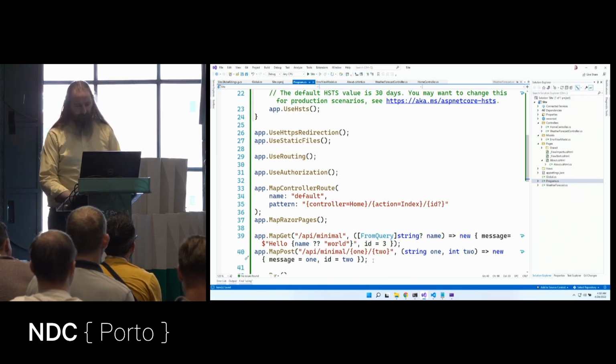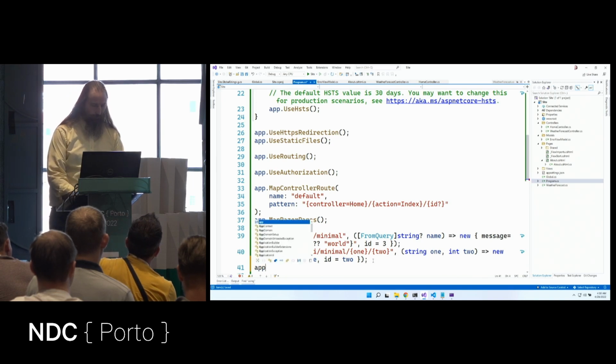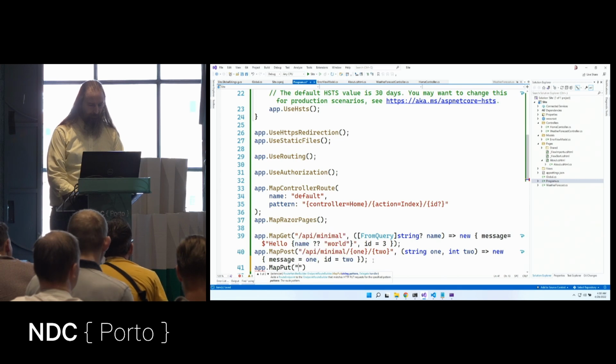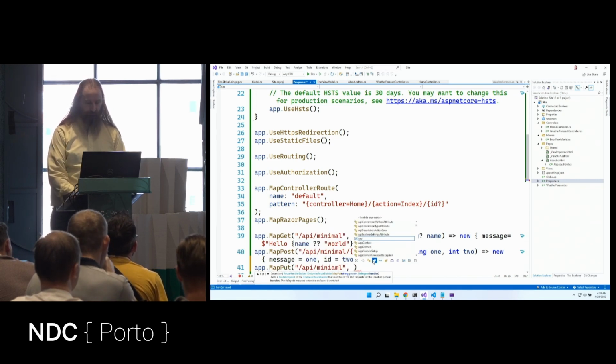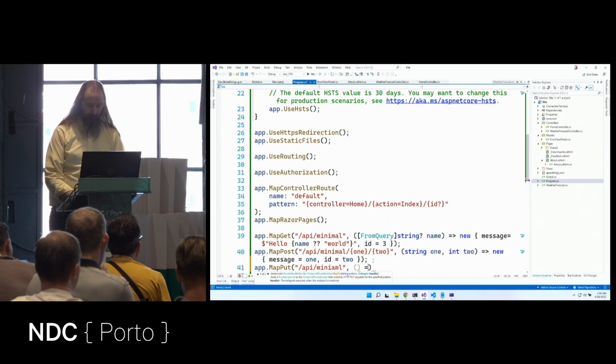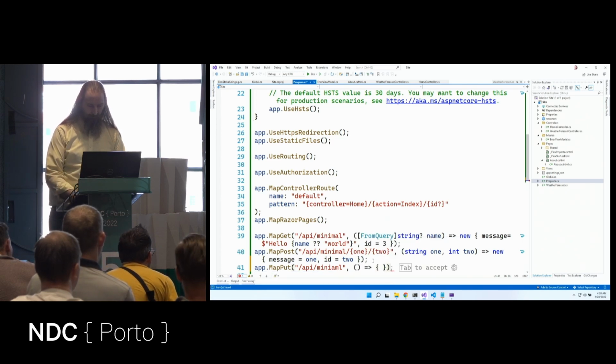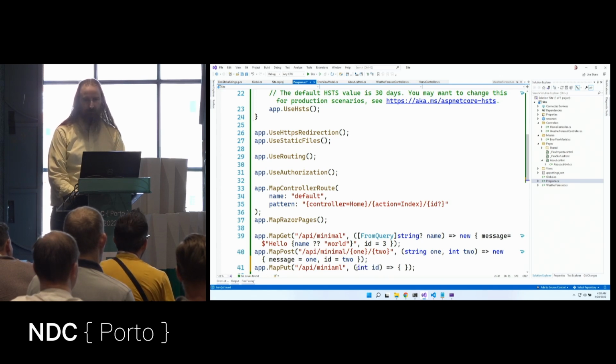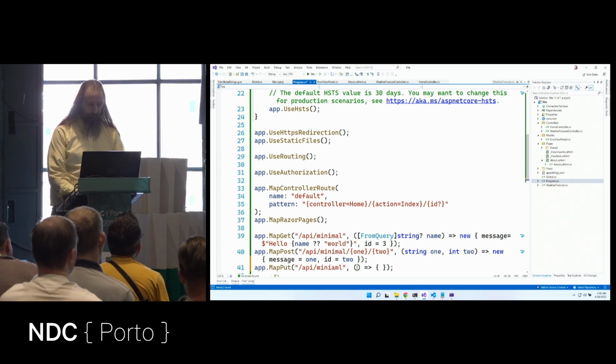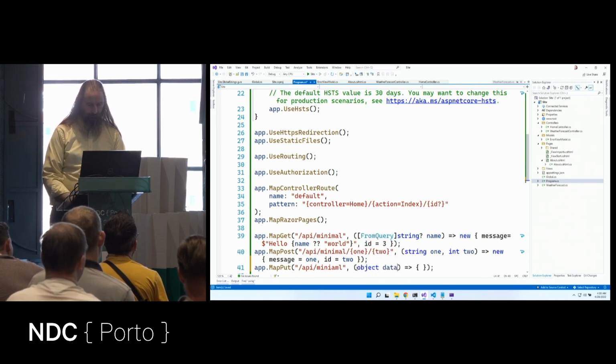Now let's do a similar thing if we wanted to do a little bit more logic. Let's say app.map.put. So I'm going to say API/minimal, and maybe I'm saving a new one. So in my parameters, I want to say, let's take in an int ID, or actually we're creating a new one. So let's say object data, and I want to return a new thing.